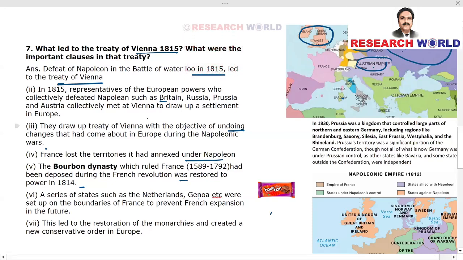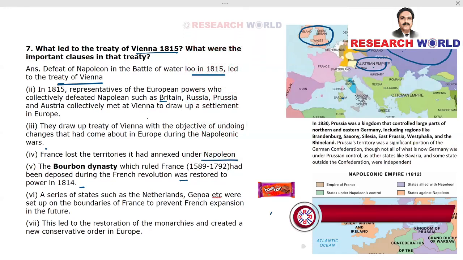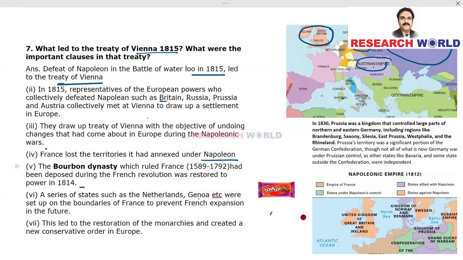Accordingly, they drew up the Treaty of Vienna with the objective of undoing changes that had come about in Europe during the Napoleonic Wars. France lost the territories it had annexed under Napoleon. Napoleon was a conqueror who annexed so many countries as a part of France, that had to be given up, and they were just released.